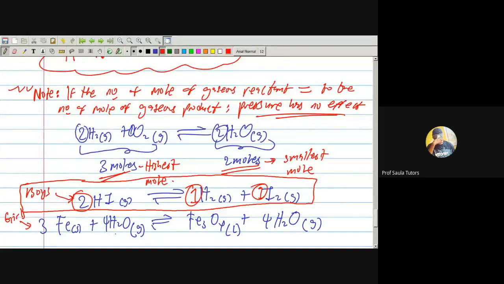Let me do the second one also. Any girl will do the second one for us? The pressure has no effect since pressure deals with gaseous substances. If you check very well, Fe is a solid. So we have equal moles in the two gases, so pressure has no effect in both reactions. Correct, exactly. This is a solid, this is a liquid. So number of mole of gaseous reactant is 4, number of mole of gaseous product is 4. Therefore, pressure has no effect.